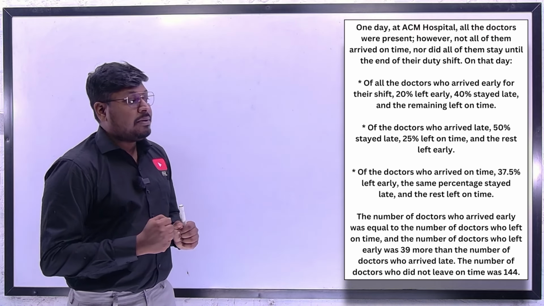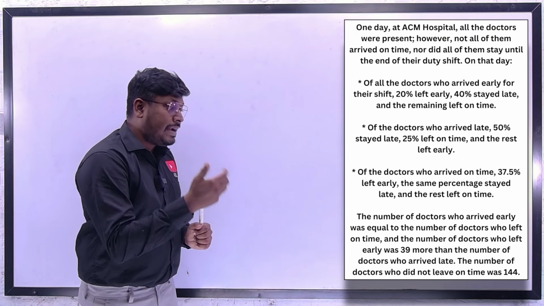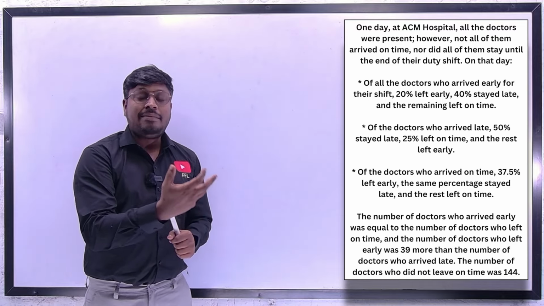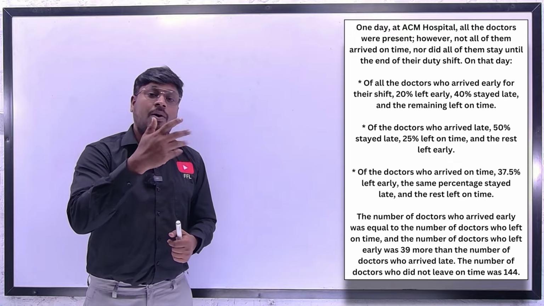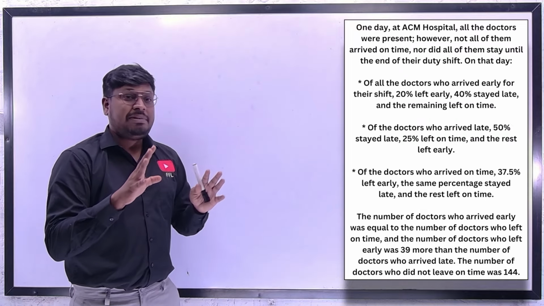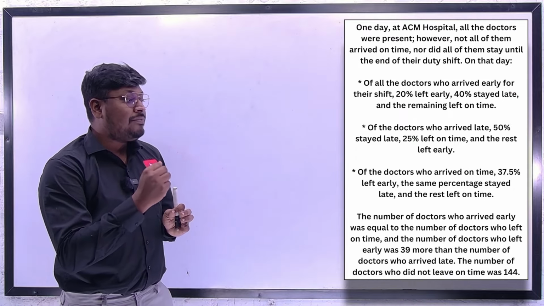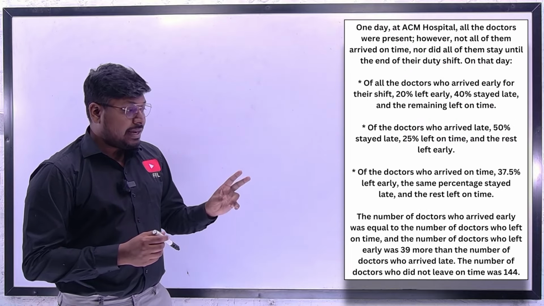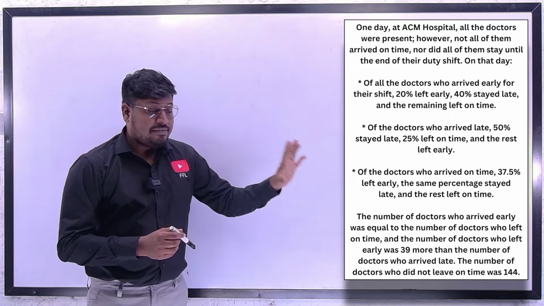Now what they are saying is, however, not all of them arrived on time, nor did all of them stay until the end of their duty shift. So out of 100% of the doctors, every doctor did not arrive on time. Some were late, some were early, and some were on time, right? So now let's move on to the first point on that day. So some day, right? Let's take an operation day. Of all the doctors who arrived early for their shift, 20% left early, 40% stayed late, and the remaining left on time.